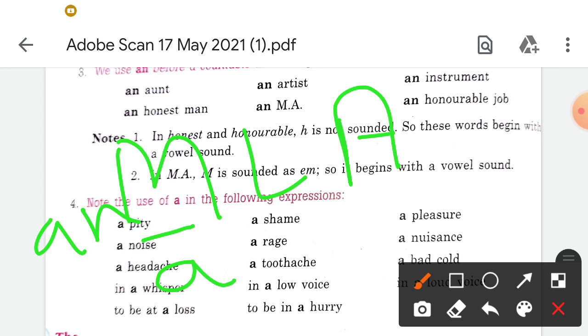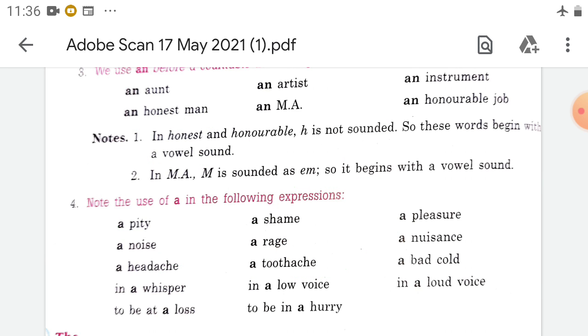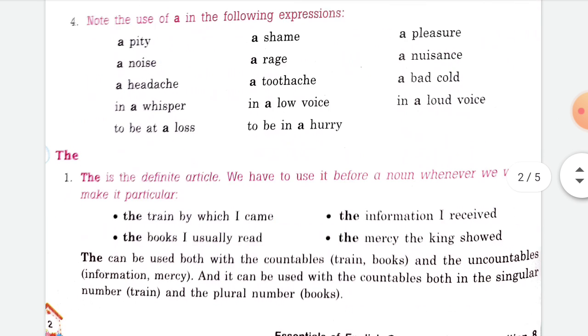Okay, so in this way you have to see the sound. You have to see the sound, then you put an. Where you see that the sound is of a vowel, then you put an. It's not compulsory that the letter is a vowel; where we have a consonant but it sounds like a vowel, that's why we put an here. Okay, so these are examples.